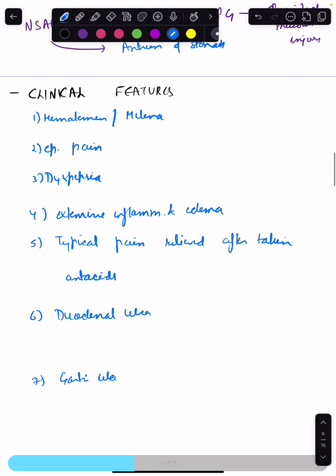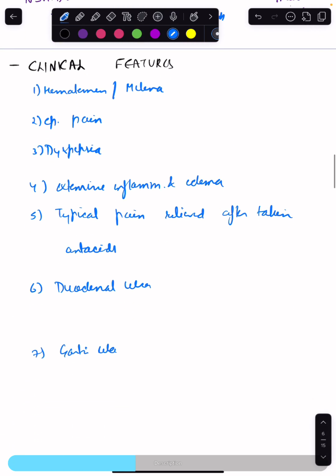Clinical features include hematemesis or melena, epigastric pain, dyspepsia, and extensive inflammation and edema can even lead to the gastric outlet obstruction. You can only find the typical pain which gets relieved after taking antacid in less than 33% of the children.